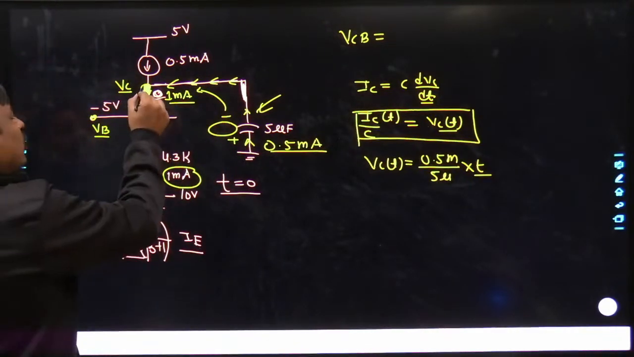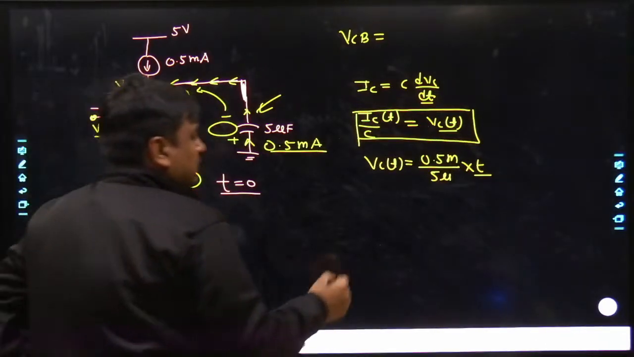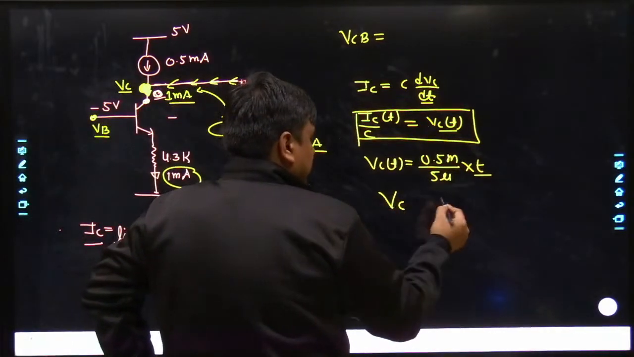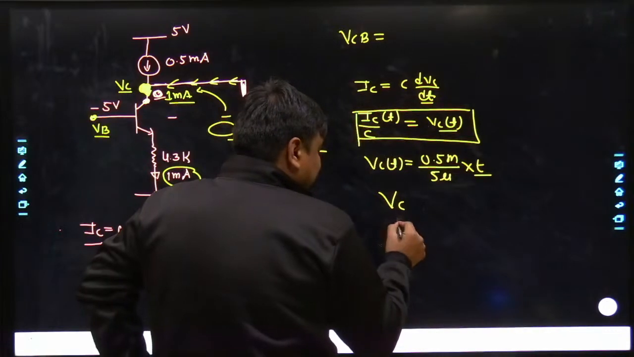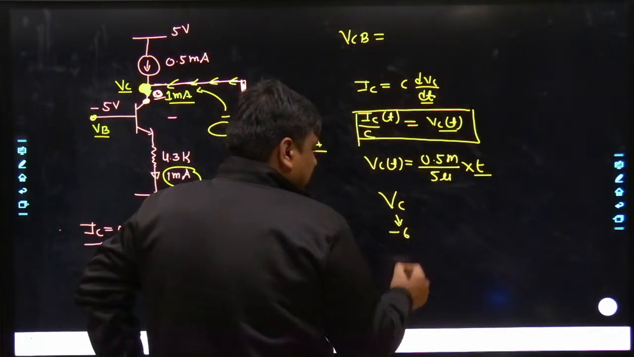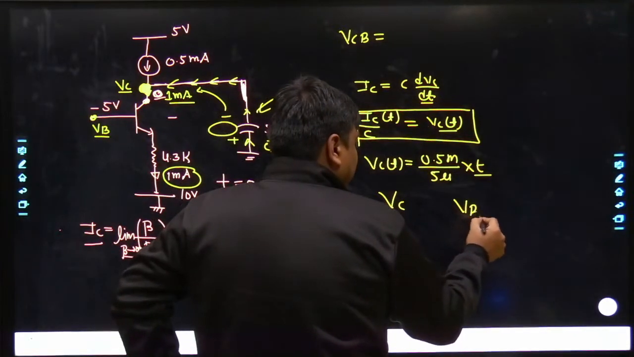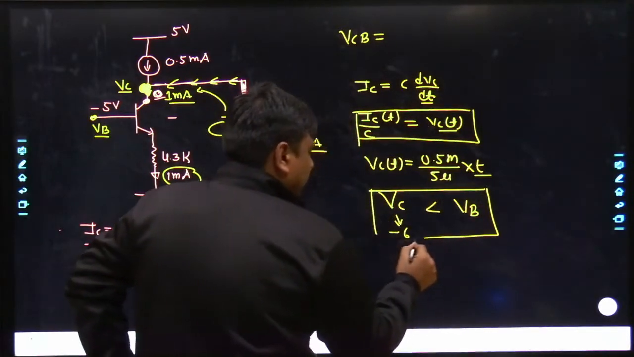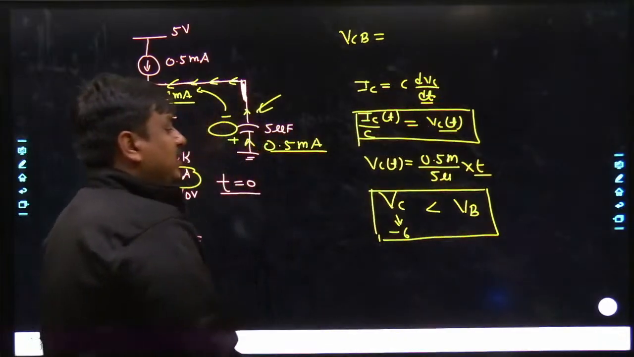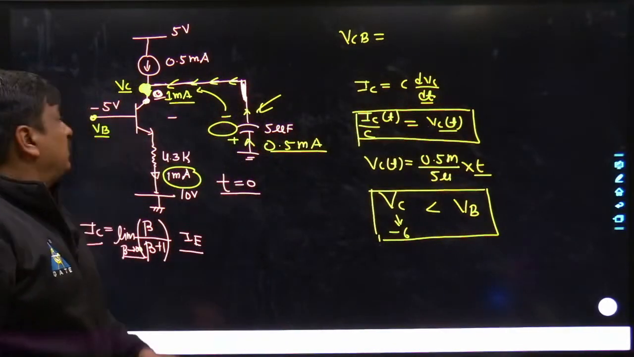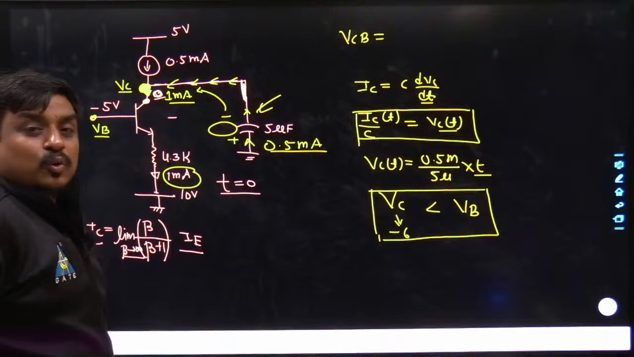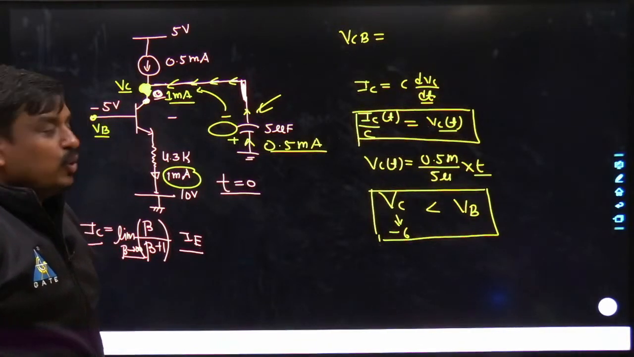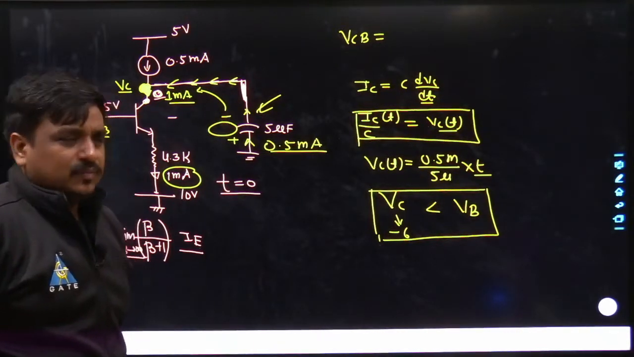And as the voltage across the collector goes lesser than minus 5, like minus 6, then if you compare with VB, you will get to know that VB is at higher potential than VC. Then what would happen? This particular junction would go into forward bias. Could you understand what I'm saying?